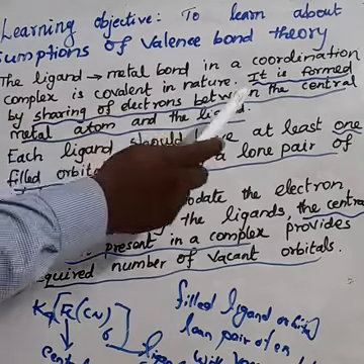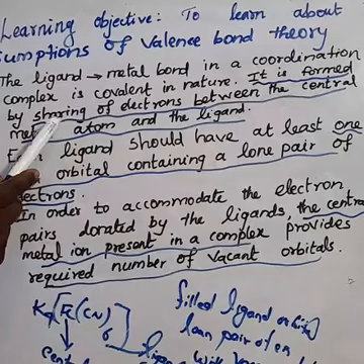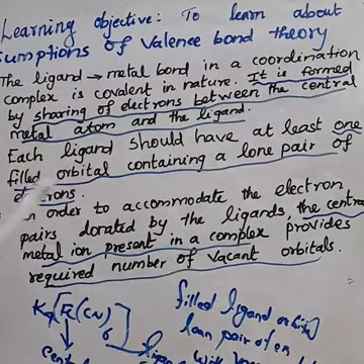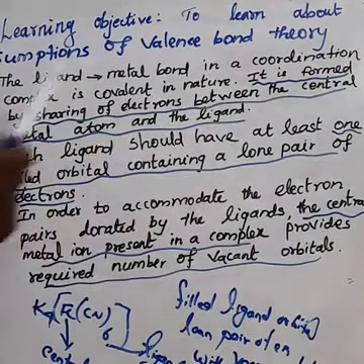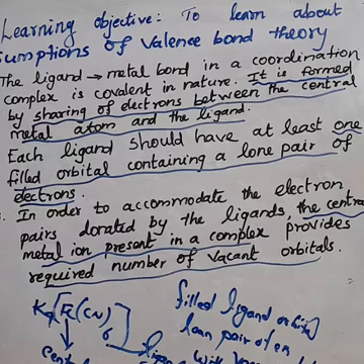One of the key points is that it is formed by the sharing of electrons between the central metal atom and the ligand. This is the first point.